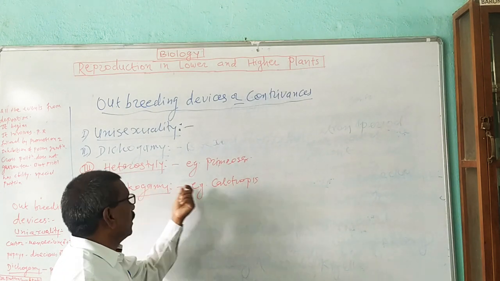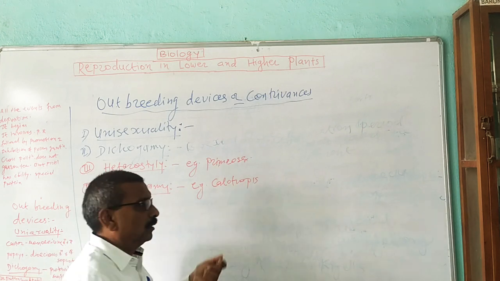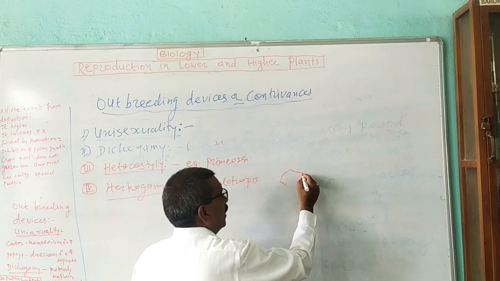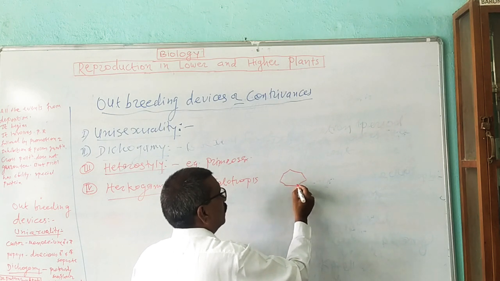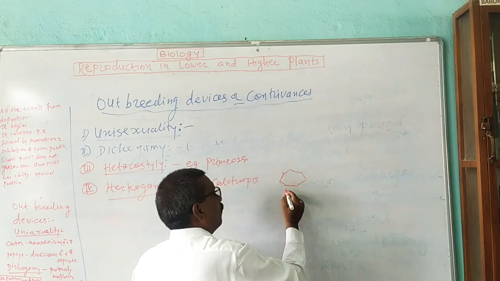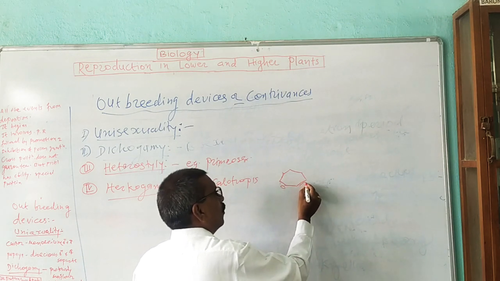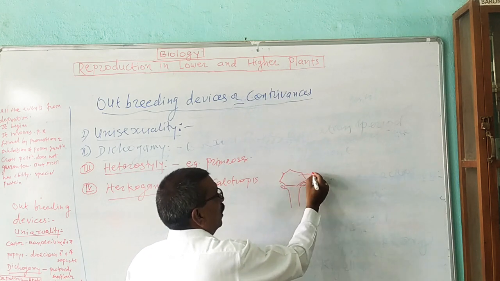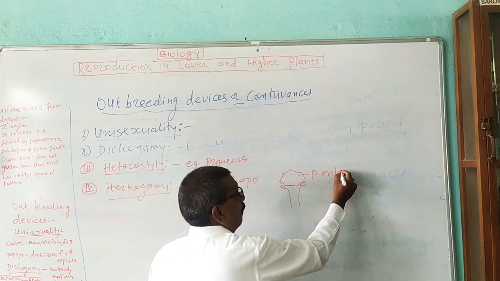Now here, in case of a calotropis plant, the stigma of the flower is pentangular like this.